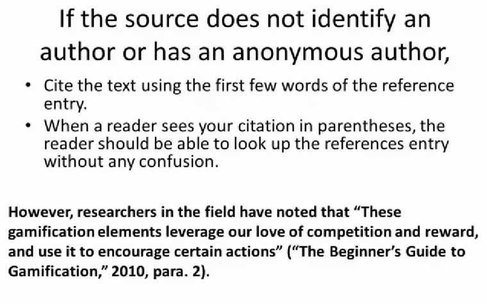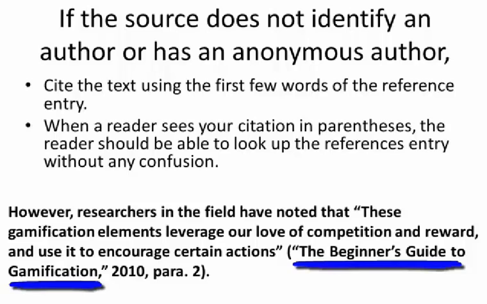If you have a source that does not identify an author or has an anonymous author, you would cite the text using the first few words of the reference entry. Here is a situation in which a website is cited, but the website has no author. The name of the website is The Beginner's Guide to Gamification, so that's what's included in the parenthetical information. Keep in mind that whatever words begin your parenthetical information are the same words that will begin your reference list entry.